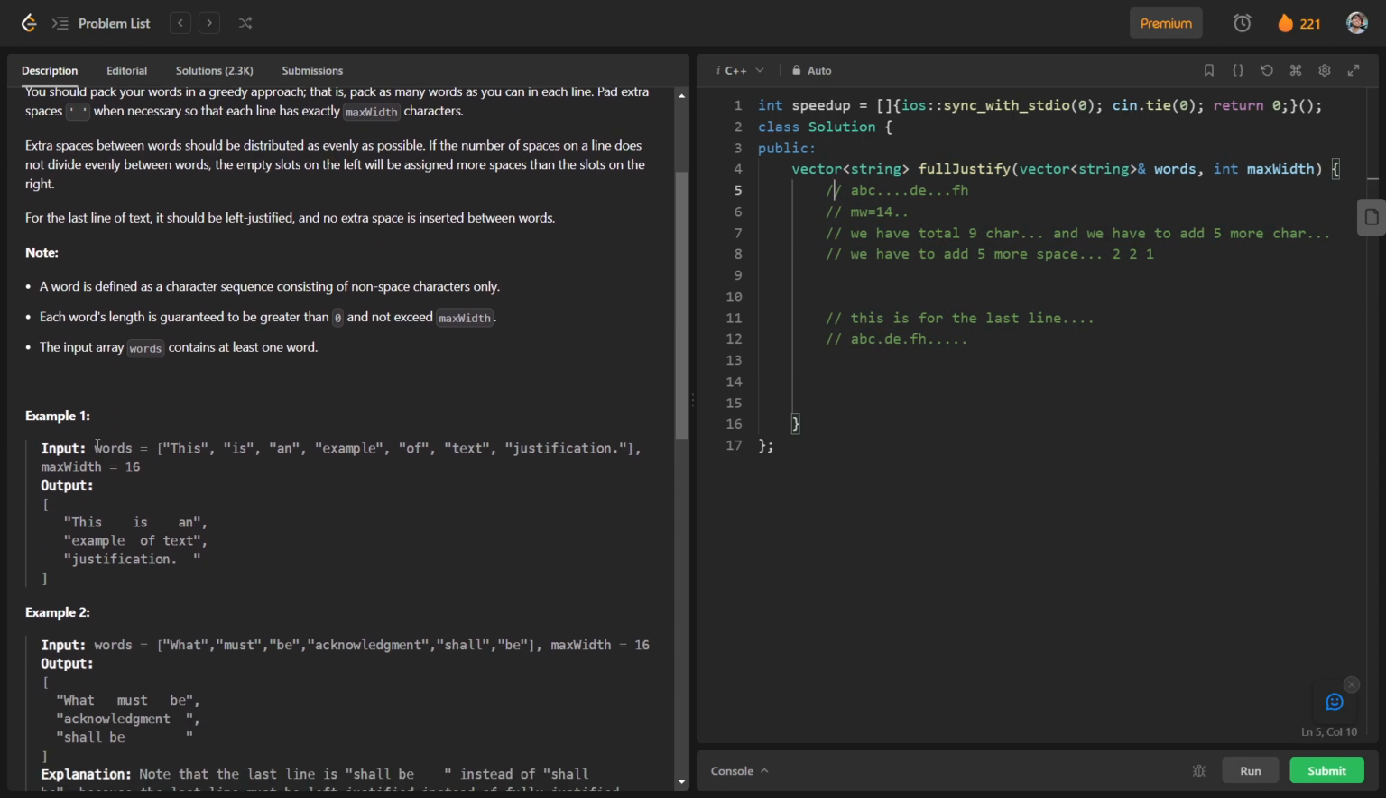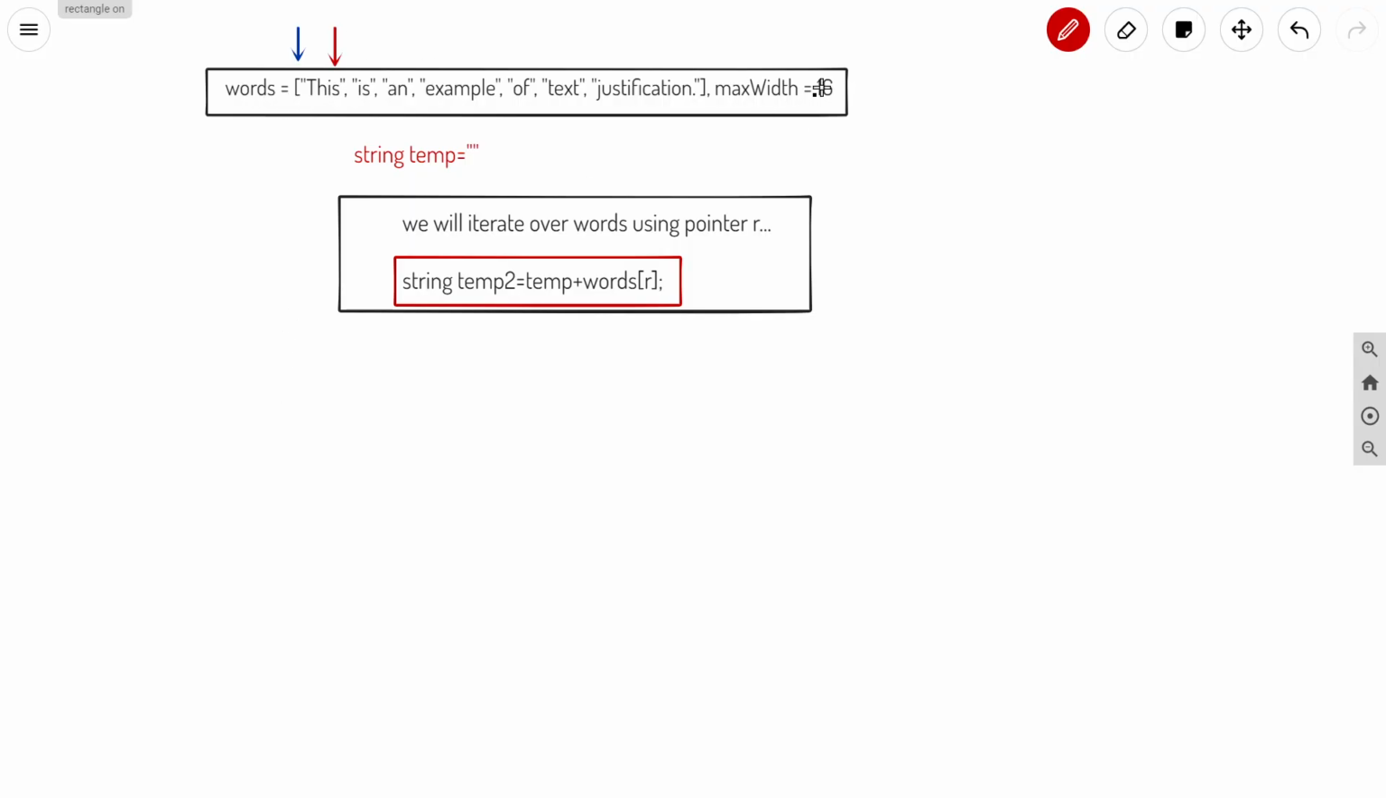Okay, so you can see that these are the inputs, and let us have a closer view of these inputs. So this is the input, and for this we will have two pointers, left and right. The left pointer is denoted with blue color, the right pointer is denoted with red color, and we will move this right pointer over these words, and we will have a string temp, and we will iterate over these words.